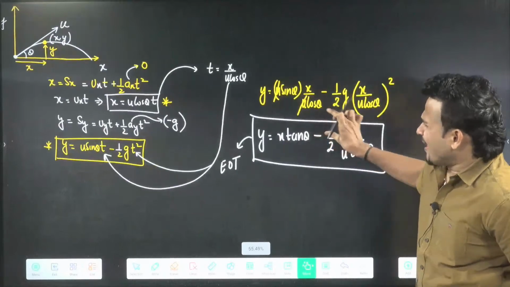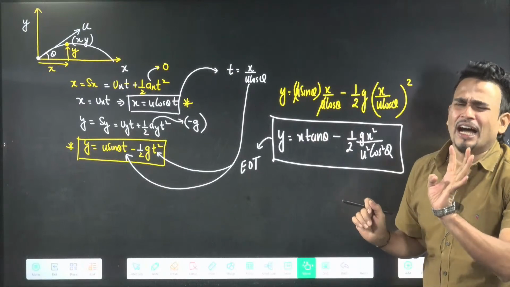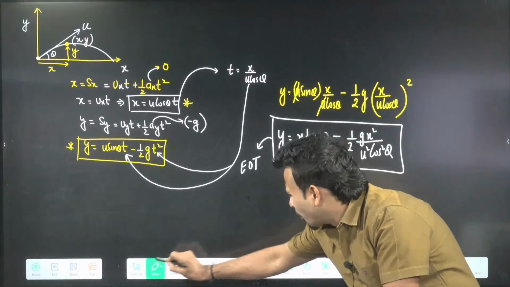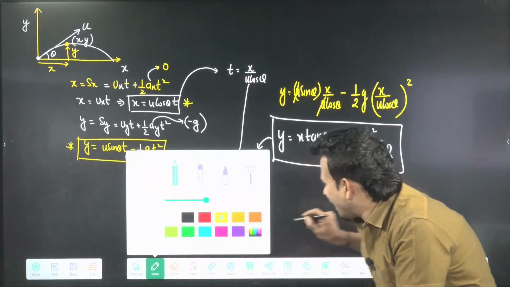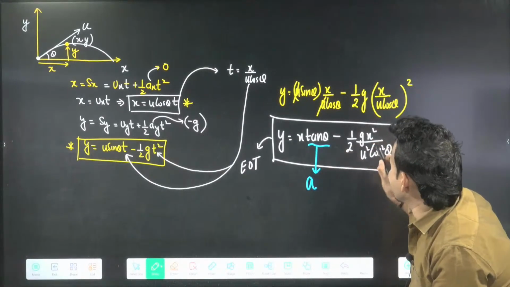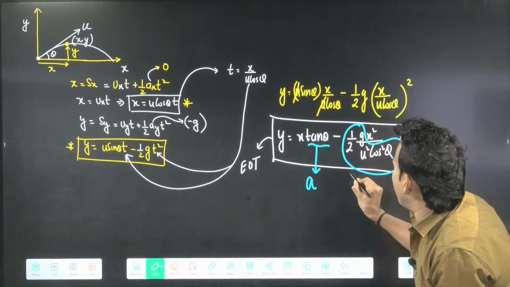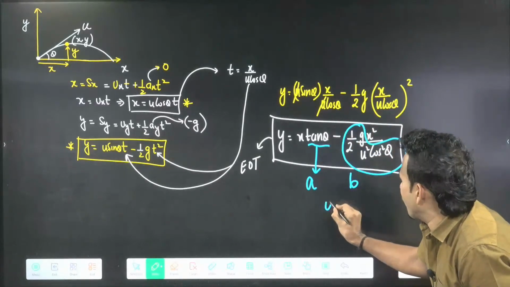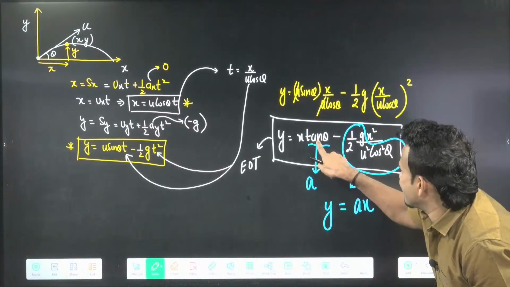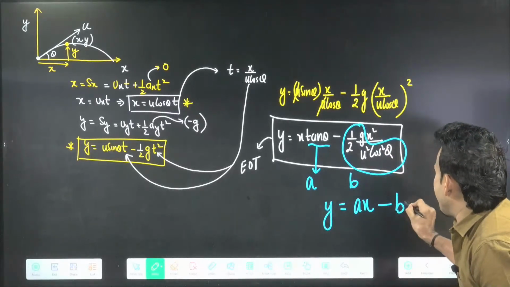You tell me, is this equation quadratic in nature? I was saying in the beginning, sir, the equation will be quadratic in nature. Yes, this equation is quadratic in nature because if you observe carefully, you can assume this quantity to be A, and this remaining quantity you can assume as B. So this equation will finally become AX minus BX square. This tan theta I am assuming as A.